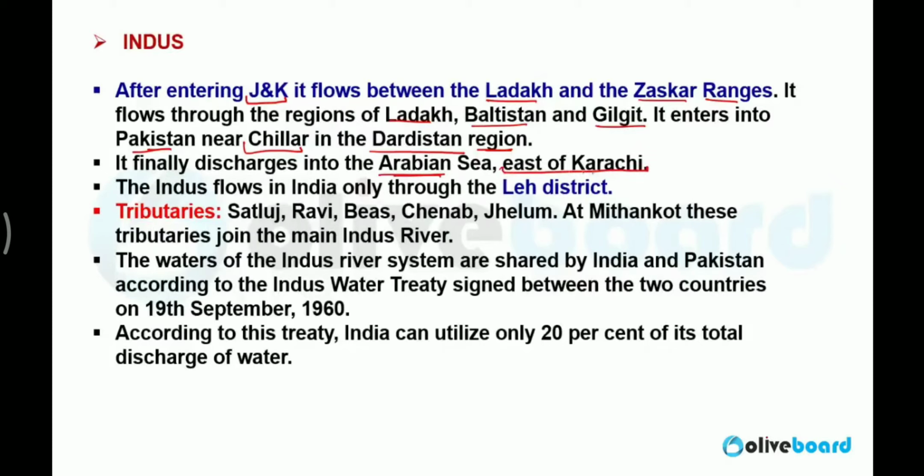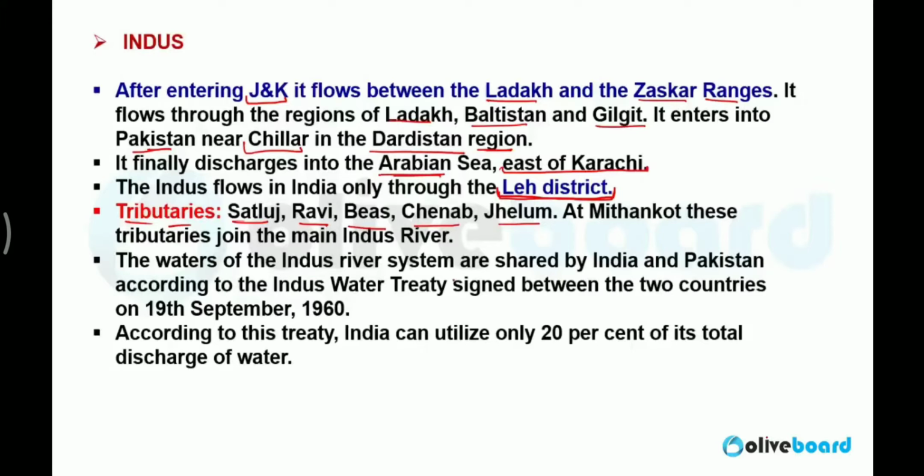I said you most of the Indus river you find in which country? In Pakistan compared to India. Indus flows in India only in Leh district of Ladakh. The tributaries of Indus are Satluj, Ravi, Beas, Chenab, Jhelum. These all are the major tributaries of the Indus river.